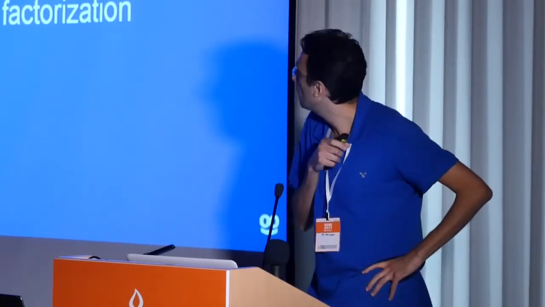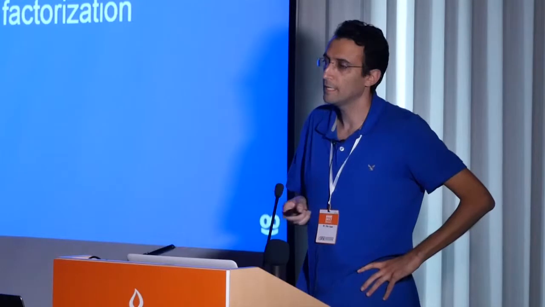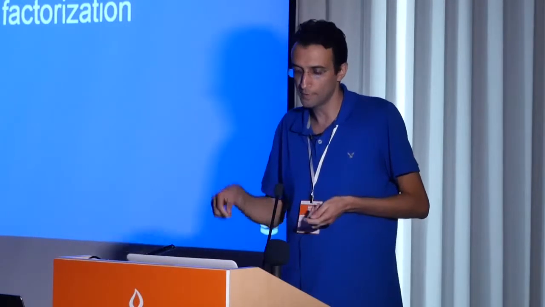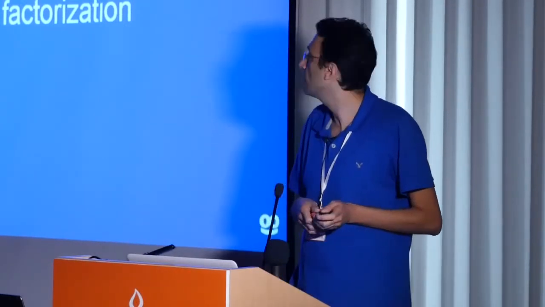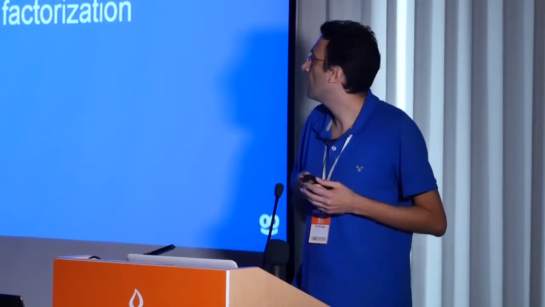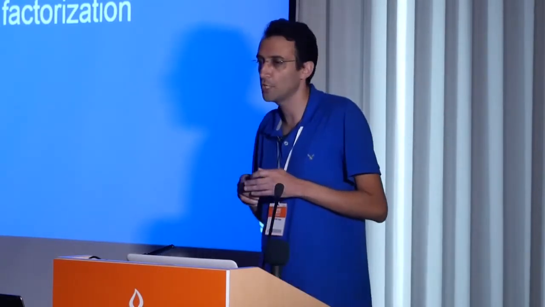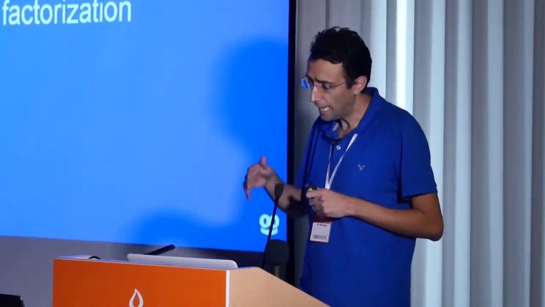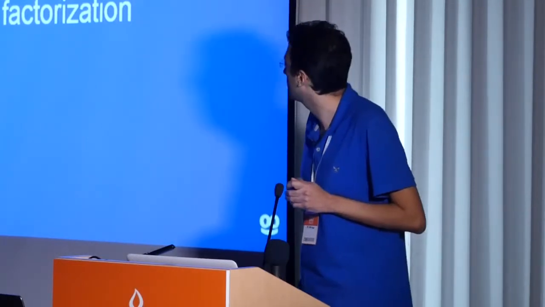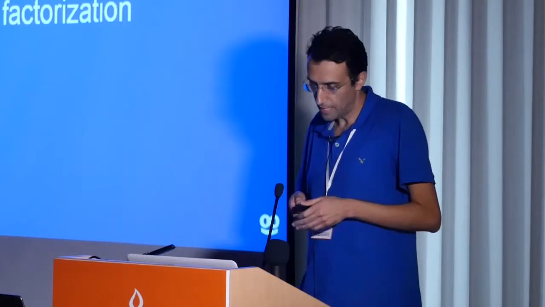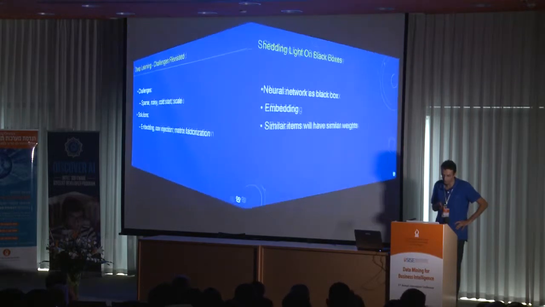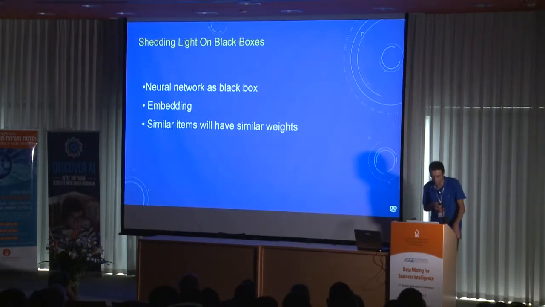Now let's revisit the challenges and see how deep learning answers them. Regarding sparsity, as opposed to linear models, we are no longer dealing with one huge one-hot encoded vector. We use an embedding of the specific value of the categorical feature. Regarding the noisy data set, we use out-of-vocabulary injections, so we will not be surprised by new examples. Regarding the cold start, I mentioned the concepts of matrix factorization. And regarding nonlinearity, we use a neural network in order to catch the deeper connections.